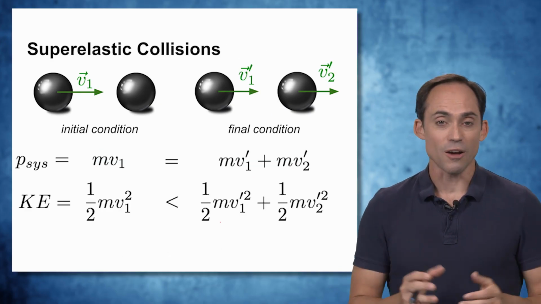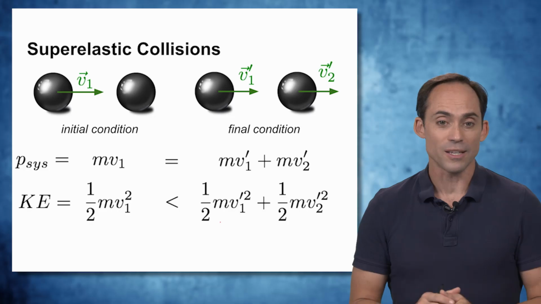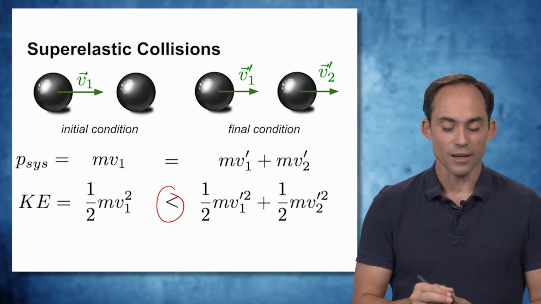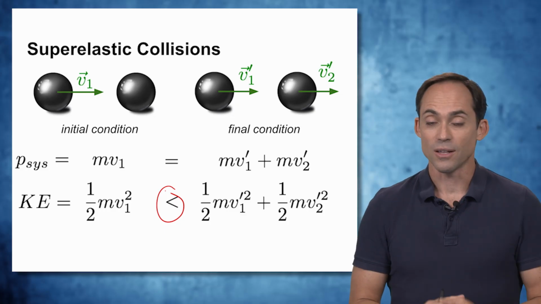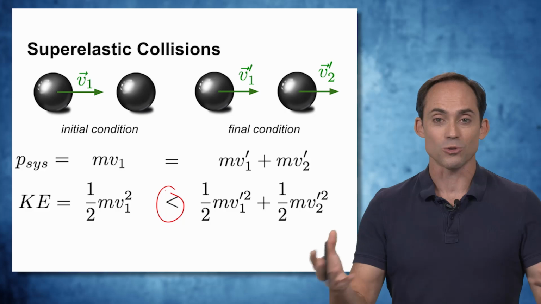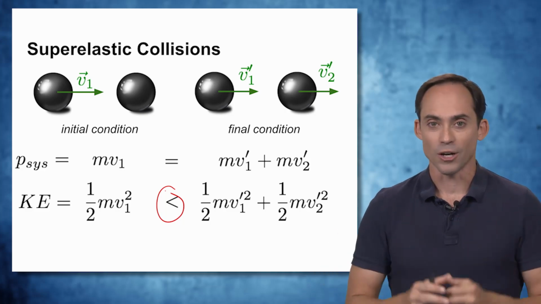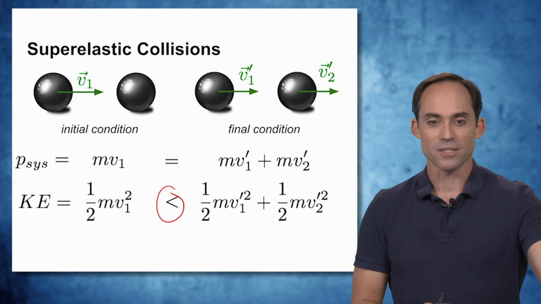Now, to round this off, we talked about superelastic collisions as also being a possibility. And again, all this does is just flip the sign for the inequality for the kinetic energy. In this case, the final kinetic energies added together are going to be greater than the initial kinetic energy because we've been able to extract energy from some part of the system to add into the kinetic energies. That's the definition of superelastic. So again, the math is completely identical.